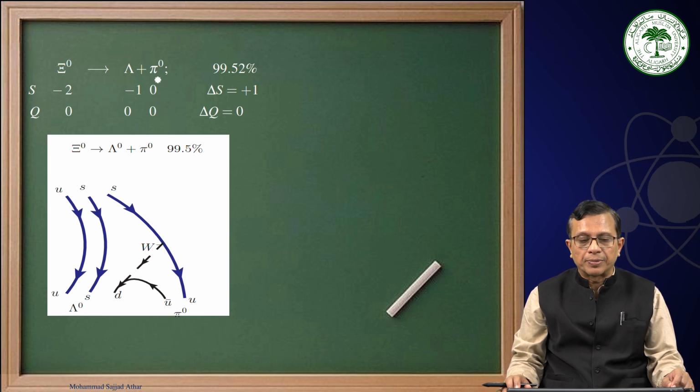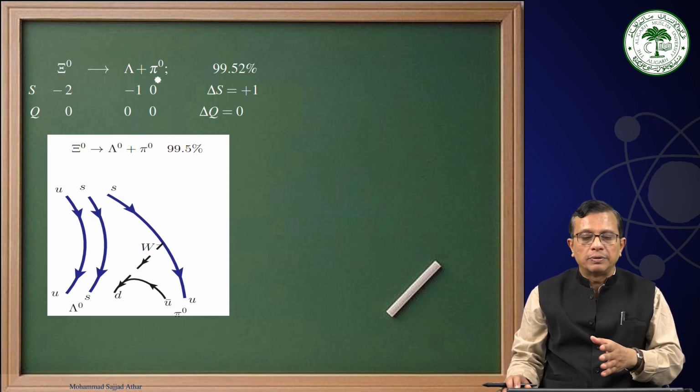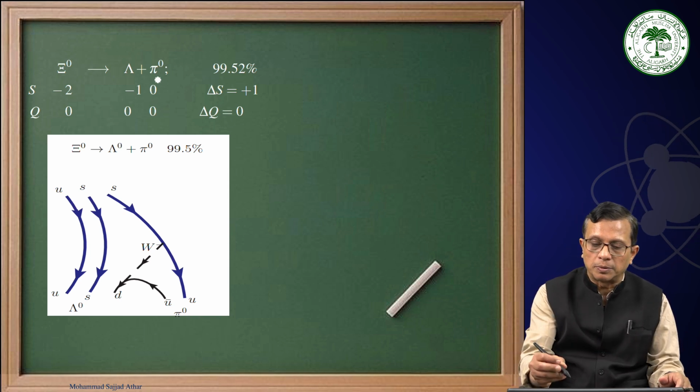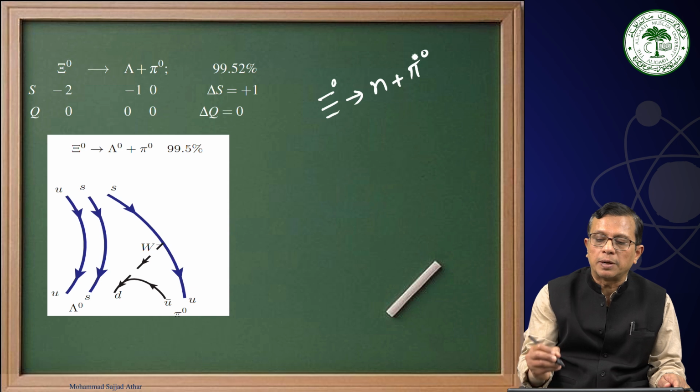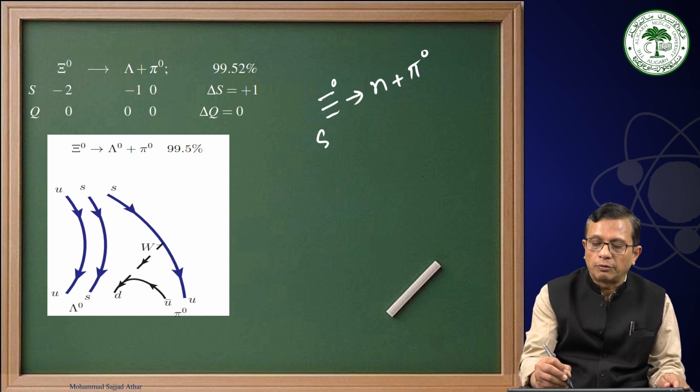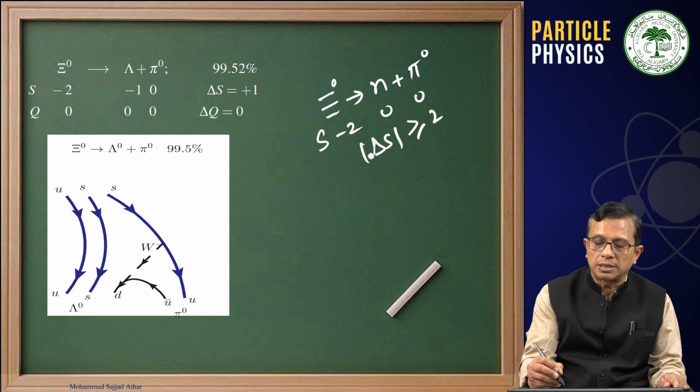99.52% of the time. And as you can again see, you can think of other particles, but you will find that the others are not possible. For example, we have discussed in the class that in principle a sigma 0 can decay into n plus pi 0, but this involves the change of the strangeness quantum number by 2 or more than 2 units, and therefore this will be a forbidden process.